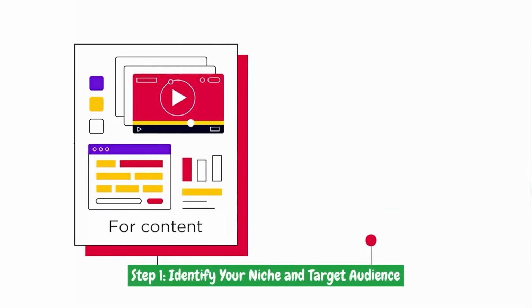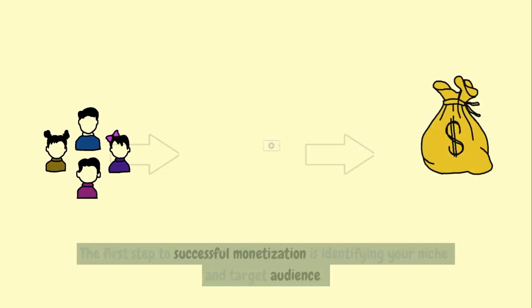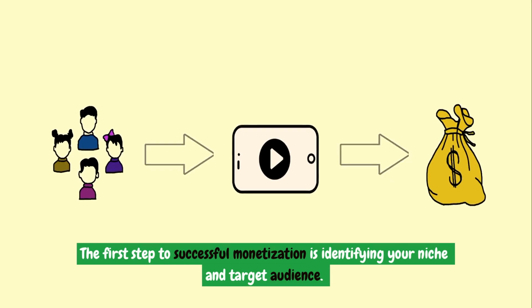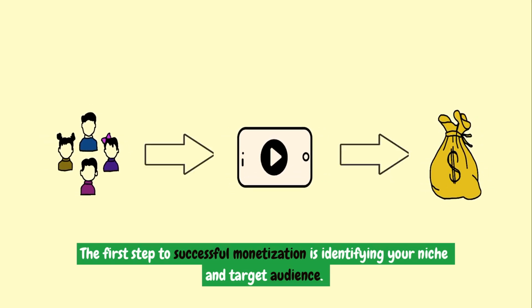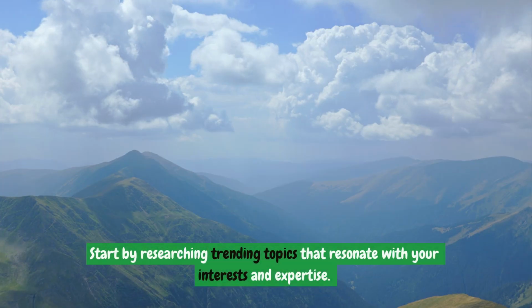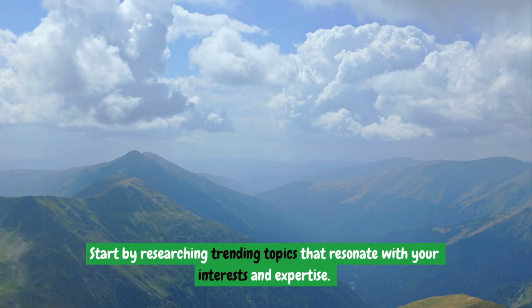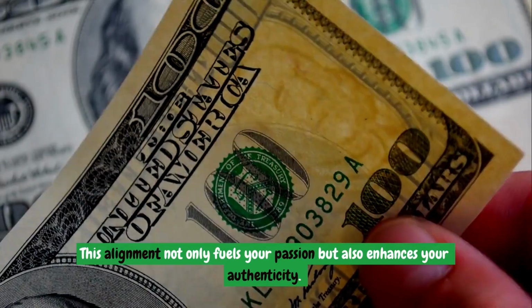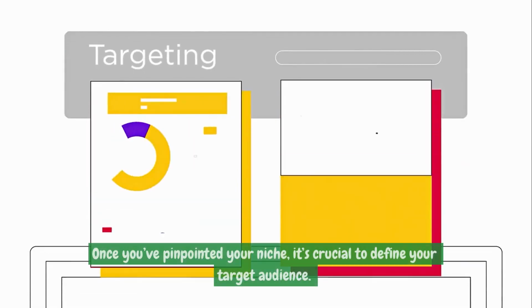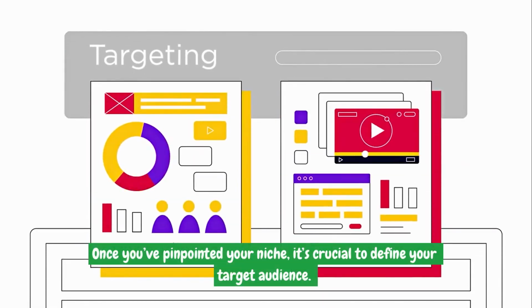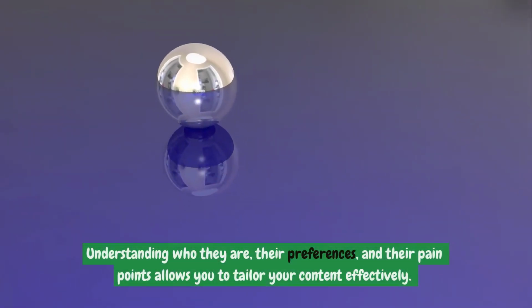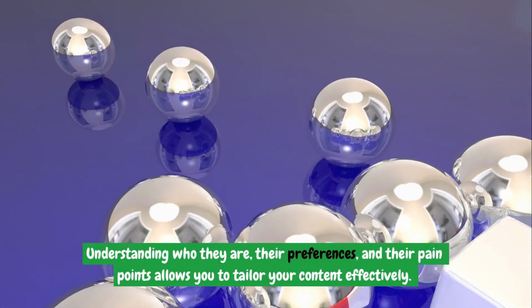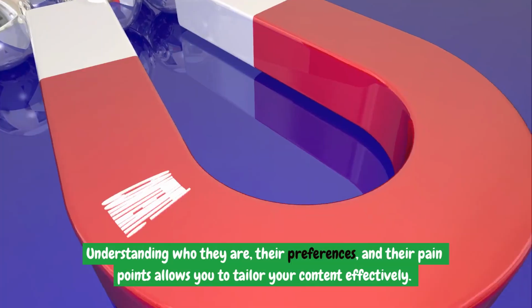Step 1. Identify your niche and target audience. The first step to successful monetization is identifying your niche and target audience. Start by researching trending topics that resonate with your interests and expertise. This alignment not only fuels your passion, but also enhances your authenticity. Once you've pinpointed your niche, it's crucial to define your target audience. Understanding who they are, their preferences, and their pain points allows you to tailor your content effectively.